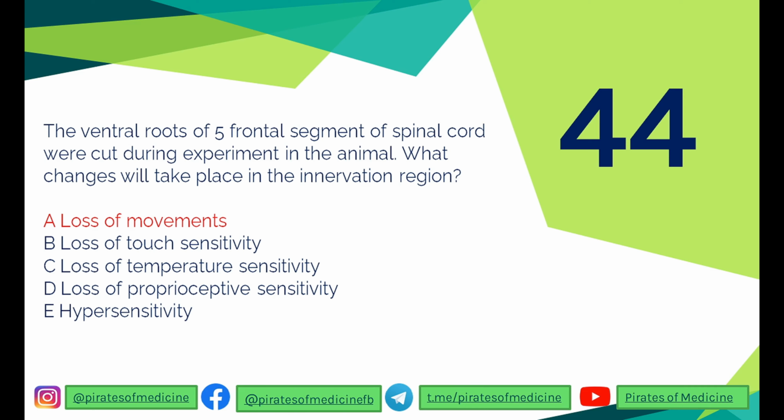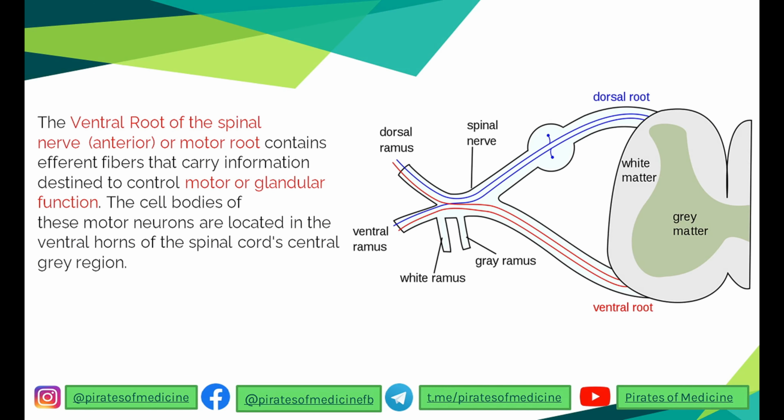Question 44 is that the ventral roots of a 5 frontal segment of spinal cord were cut during experiment in the animal. What changes will take place in the innervation region? So I told you this in the last video as well, that if there is a loss of movements, it is the ventral root or the anterior root of spinal cord. These ventral roots are the motor roots.